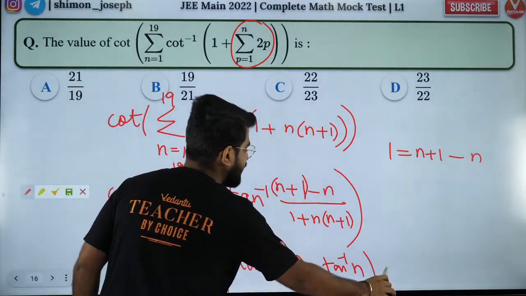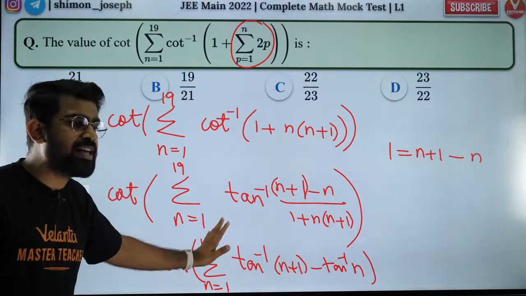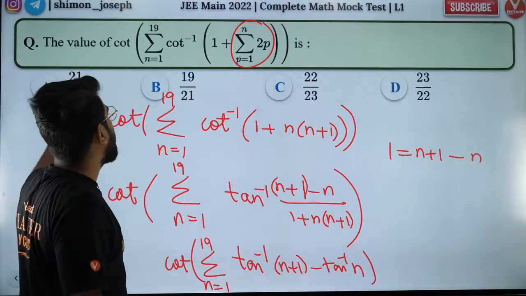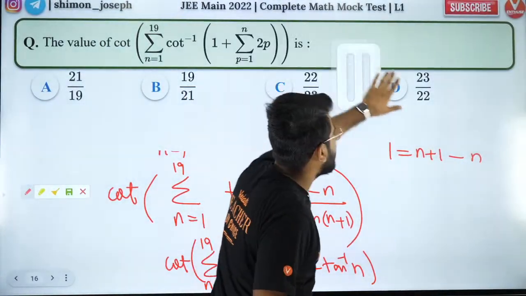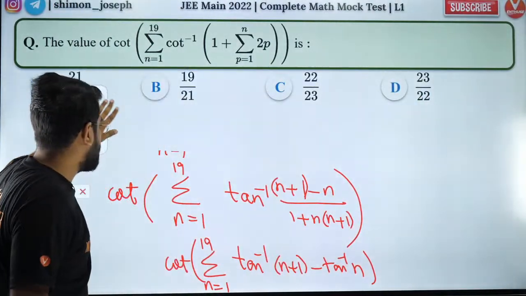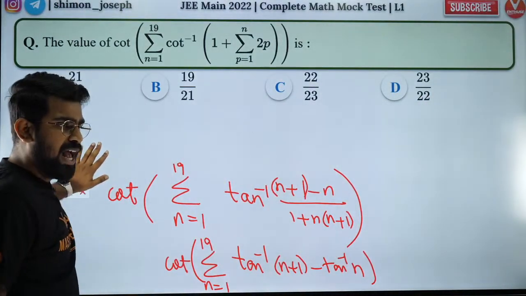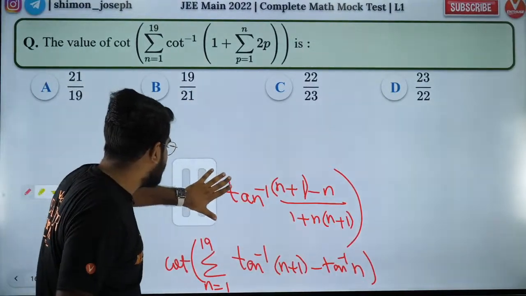I need to sum it up. So till here you guys have got it. Very good, Vedic Goel. You are absolutely right. So I hope you guys have all understood it till here. So I'm going to erase this step also, and then I'm going to finish it off. Okay, so let's erase this step.